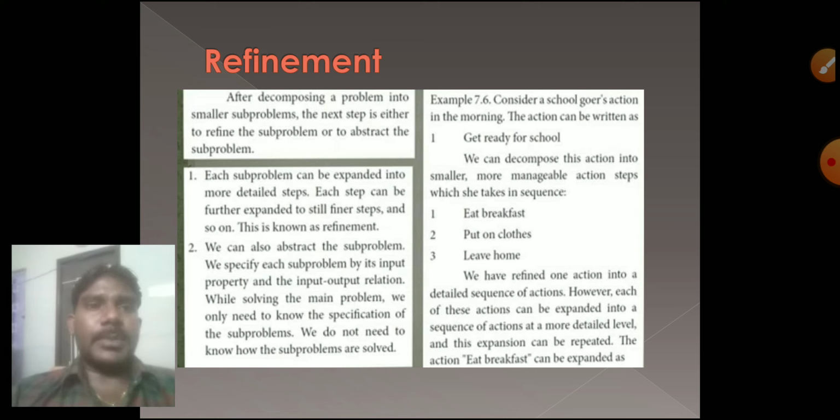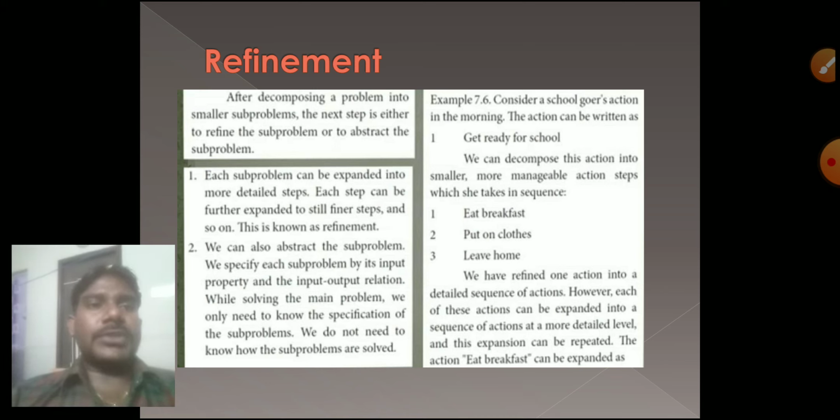Each sub problem will be expanded in more detail. Inside that abstract, where we have that small problem, there are more details. We have to check them one by one, step by step, up to the final step. That is called refinement.